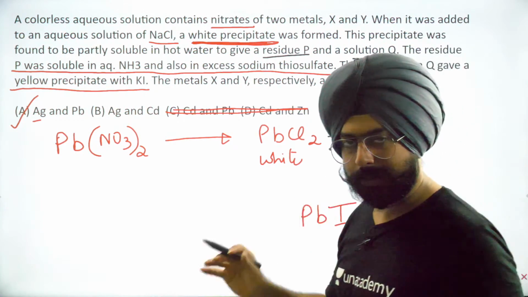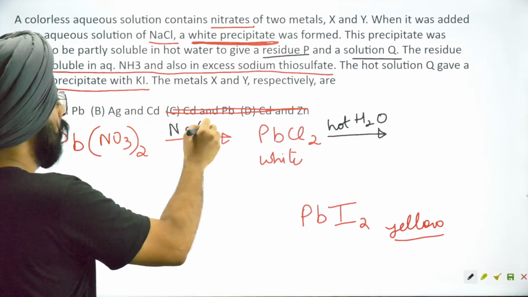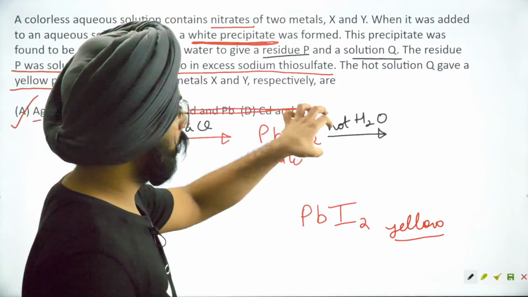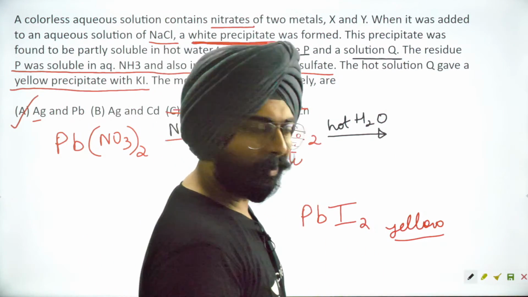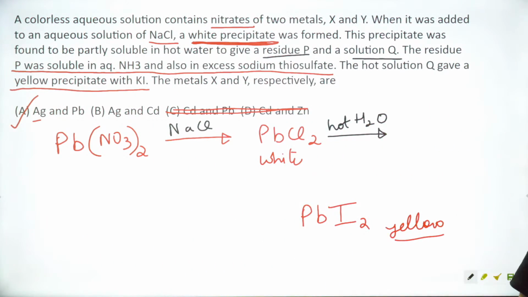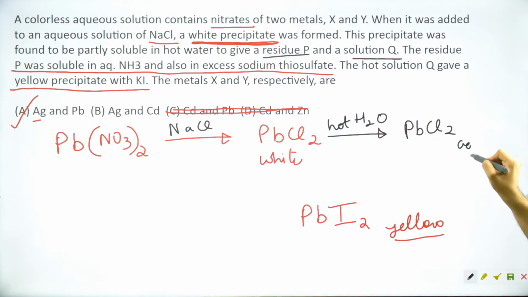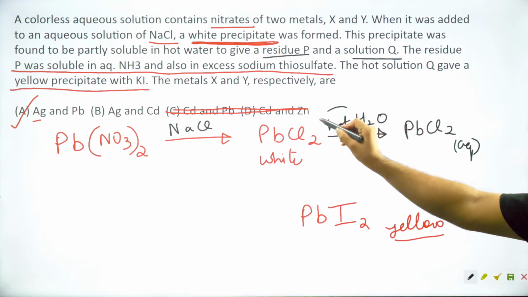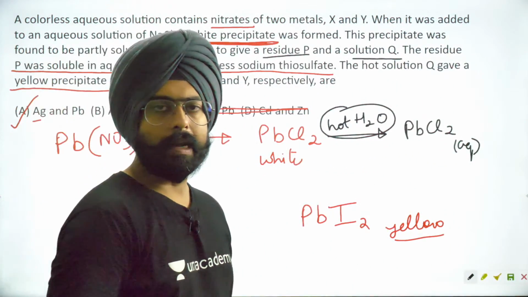ठीक है? जैसे ही आपने hot water में इसको dissolve किया, fine. So first you put NaCl, you get this white precipitate, but when you put hot water into it, this becomes aqueous in nature. Okay? Instead of staying as a precipitate, it becomes aqueous in nature. Fine. So PbCl2 is aqueous now. This is in hot water. Okay? It doesn't dissolve in cold water that well. Hot water mein it can dissolve.